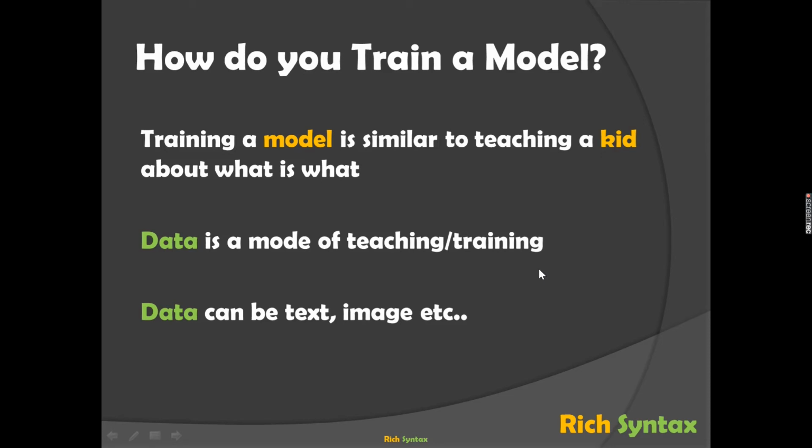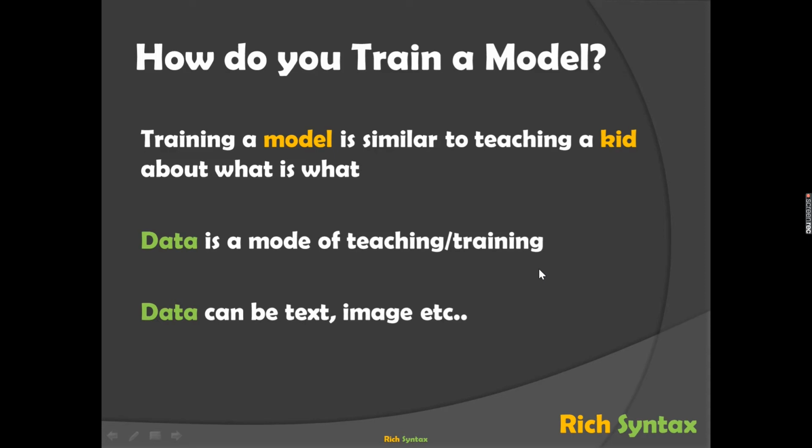So big question, how do you train or teach the model? The answer is data. Data is the format or the mode of training the model. So what is the data basically? Data can be text, it can be an image, it can be an Excel sheet wherein you have lots and lots of fields with different variables.